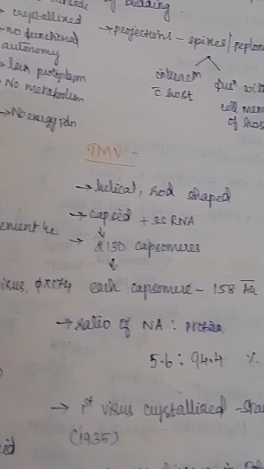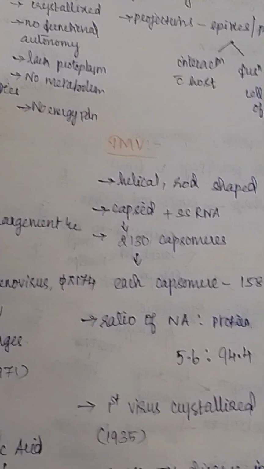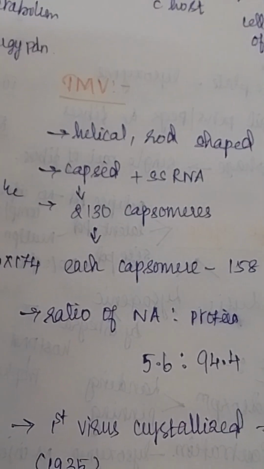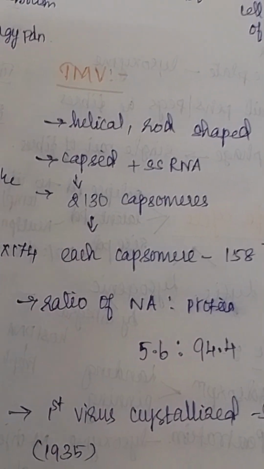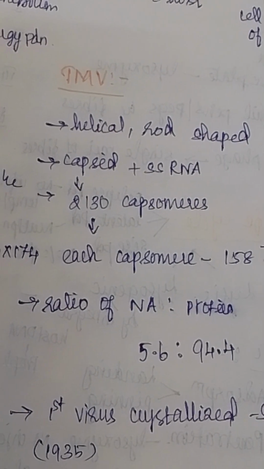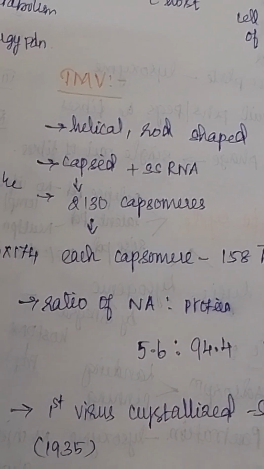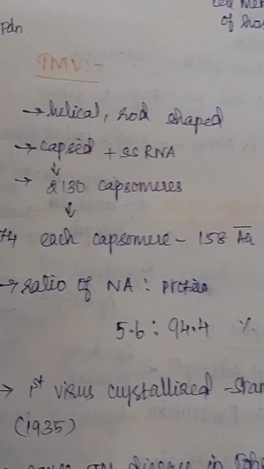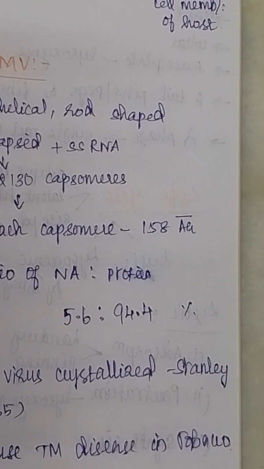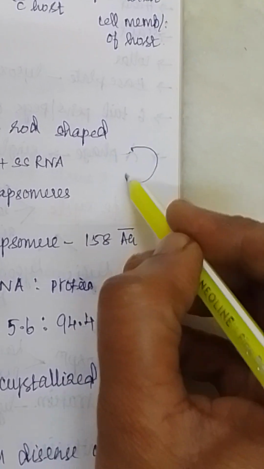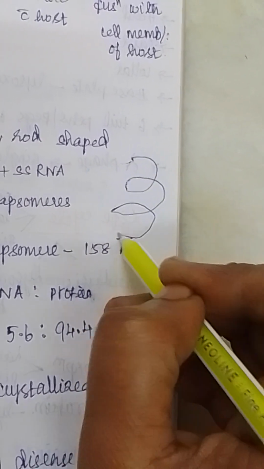So we see an example virus, tobacco mosaic virus. This is a helical rod shaped virus, and it is made up of capsid and a single stranded RNA. Capsid is made up of 2130 capsomeres, and each capsomere is made up of 158 amino acids. Helical rod shaped means this is the helical shape.